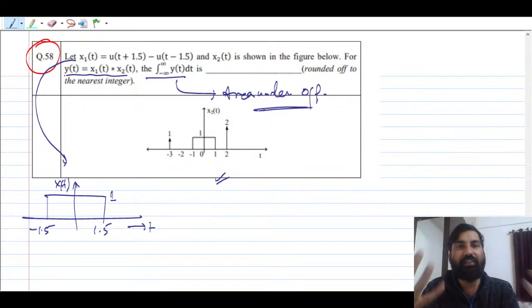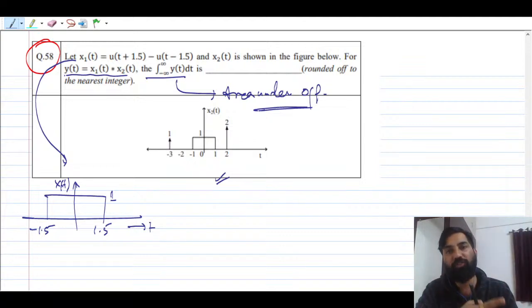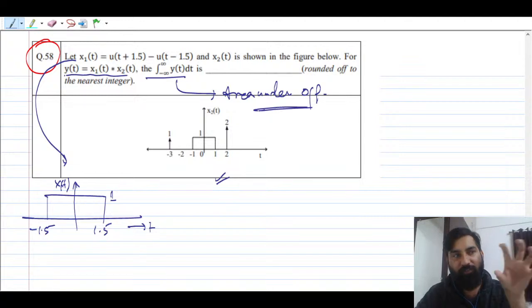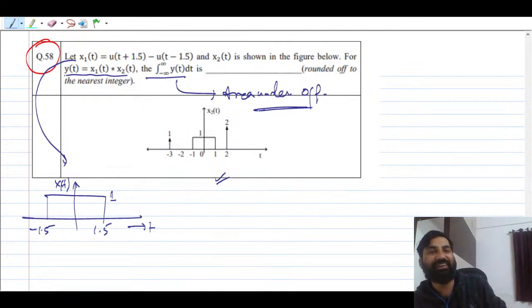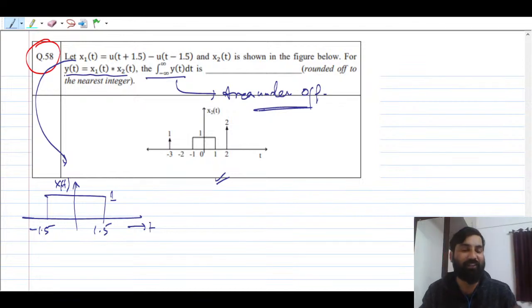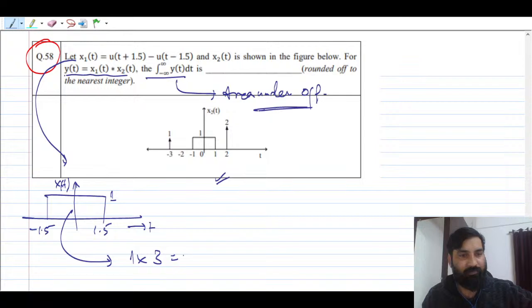So how to find the area of the output if there is a convolution of two signals? You have to individually find the area of x1, the area of x2, and the output area is going to be the product of the two signal areas, x1 and x2. That is the concept that you have to use. So आपको area इसका निकालना. What is the area of this? So 1 into 3, that is 3. Okay. What is the area of x2?